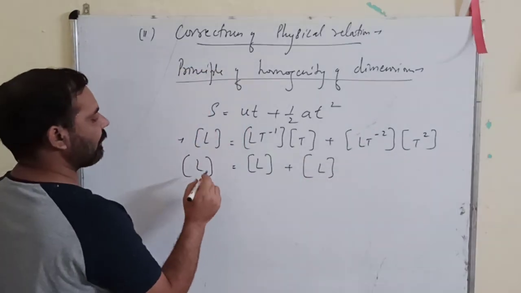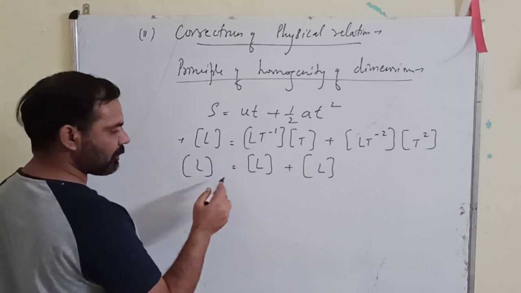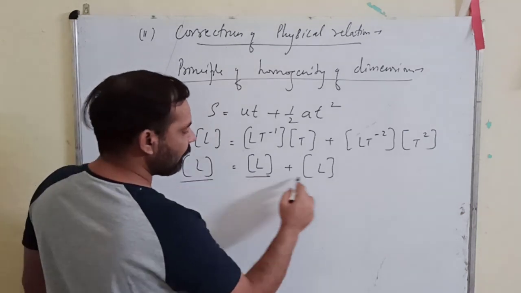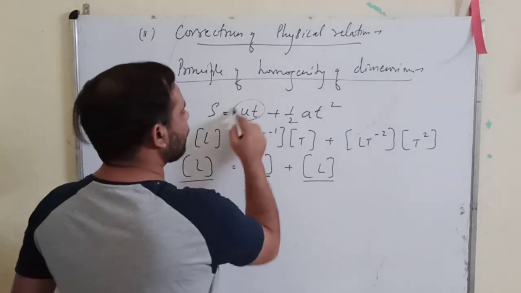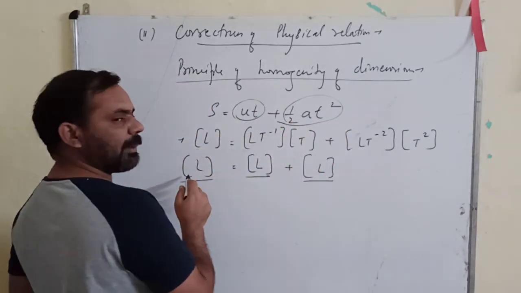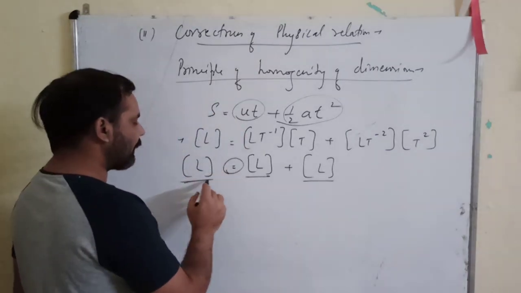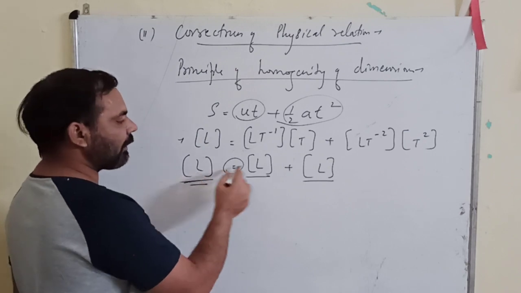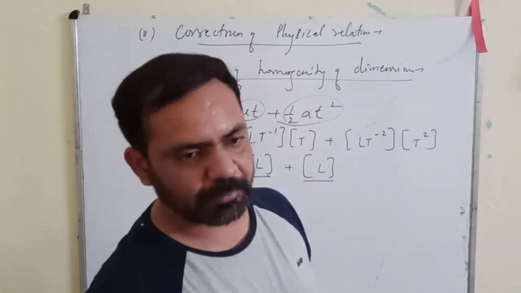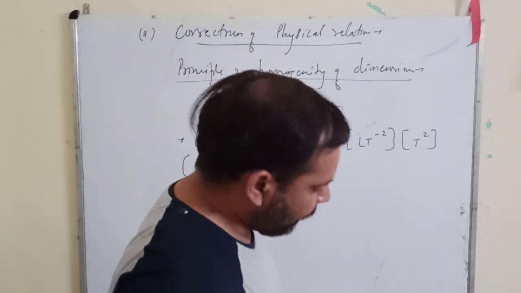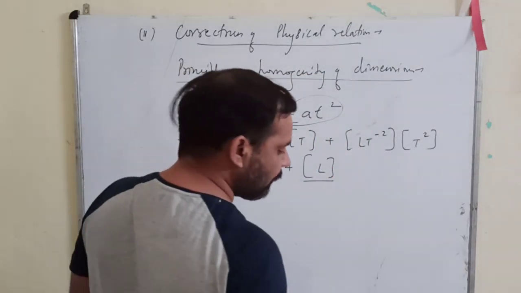So you can find that the dimensions of fundamental quantities on both sides, here L, L, L, for individual terms. If you have two terms, then both the terms must have the same dimensions as the left hand side. Means on both sides of the equation, the dimensions of the fundamental quantities must be the same. This is your principle of homogeneity of dimensions. Okay. Now let's use this to check the correctness of a physical relation.